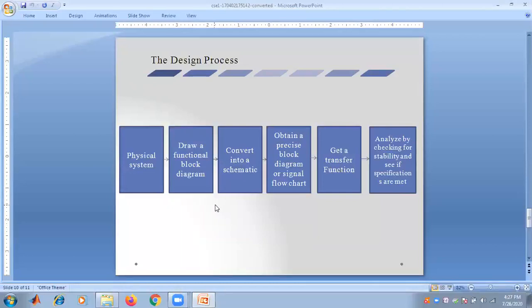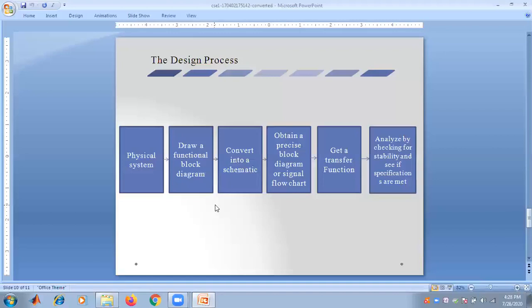We draw a functional block diagram of the physical system. Then we convert it into a schematic diagram. Then we obtain a precise block diagram or the signal flow chart or signal flow graph. From there we obtain the transfer function of the system. And then from the transfer function we analyze by checking for stability and whether the specifications are met, and we comment on the stability of that particular system. So this is the entire design process of a control system.